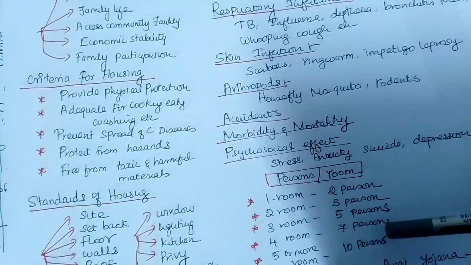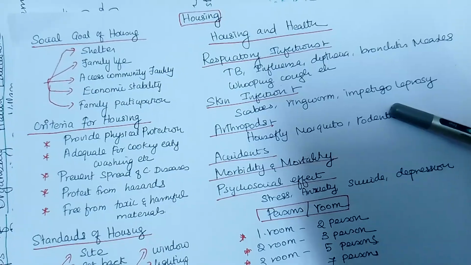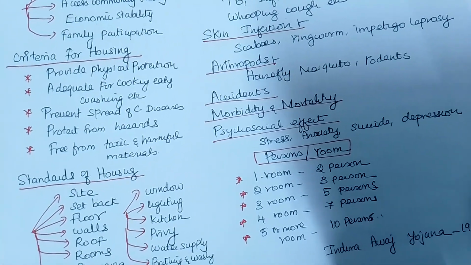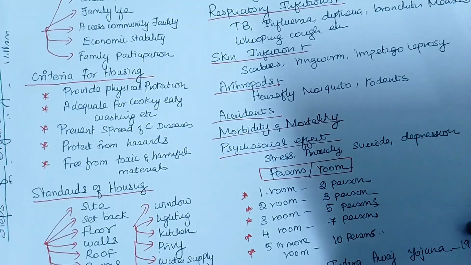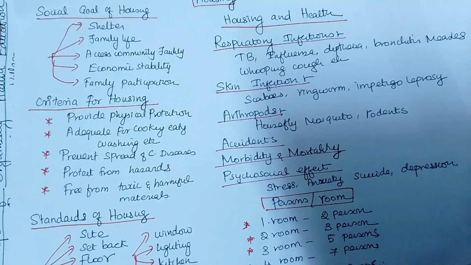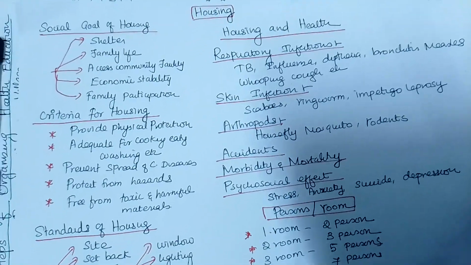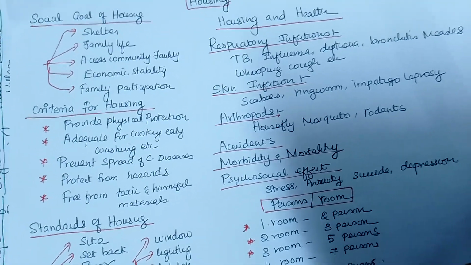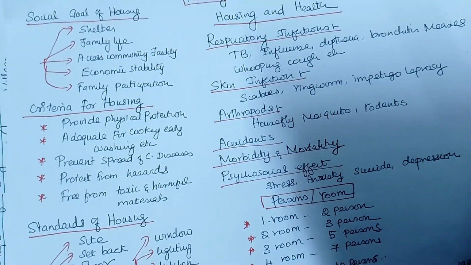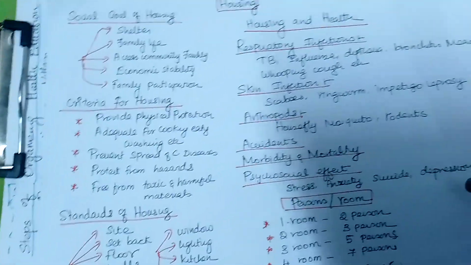Right or not? No, everybody cannot afford to build a house. There is one Yojana, the Indira Awas Yojana. They brought it in 1985 to 86. During Rajiv Gandhi's period, they brought the Rajiv Awas Yojana. Under this Awas Yojana, they are giving financial help from the central government. Nearly 2 lakhs to 3 lakhs they are giving to build a beautiful house. So this is called the standard of housing.